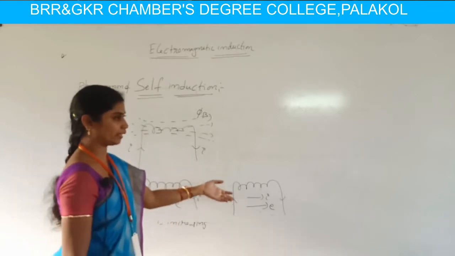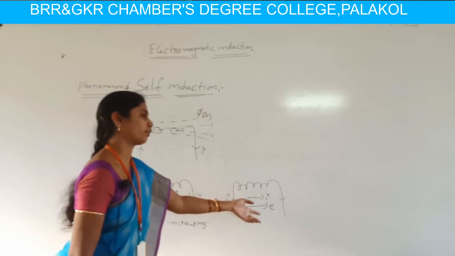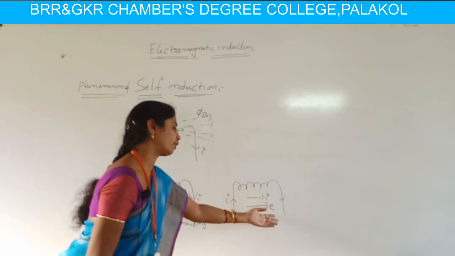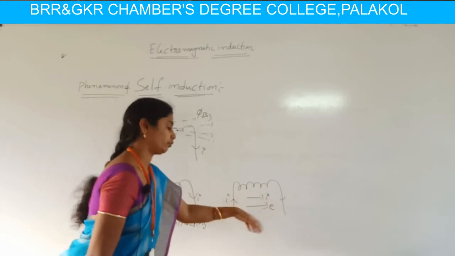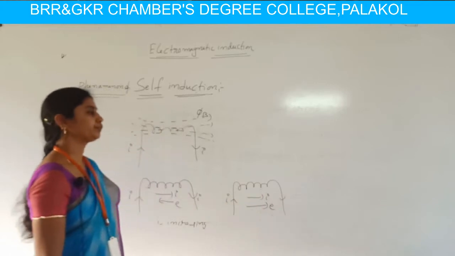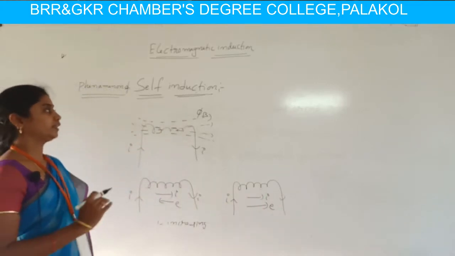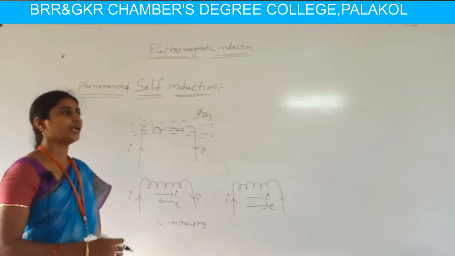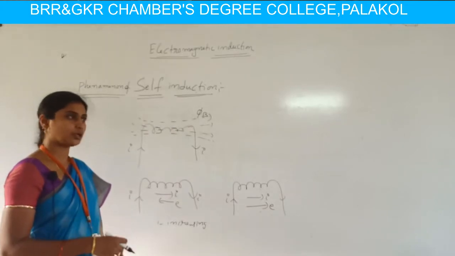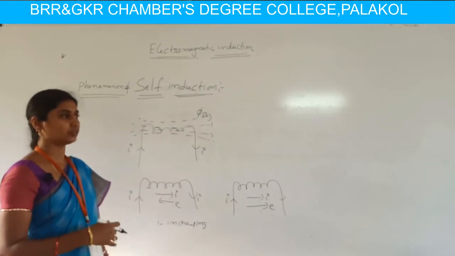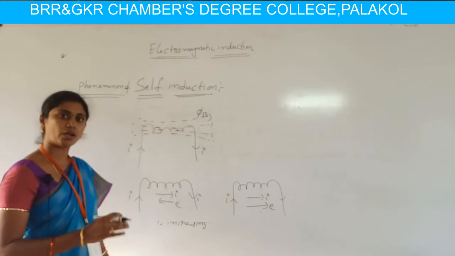While current is decreasing, the EMF developed is in the direction of the current. Hence self-induction is the induction of an EMF within the circuit by changing the current, increasing or decreasing.